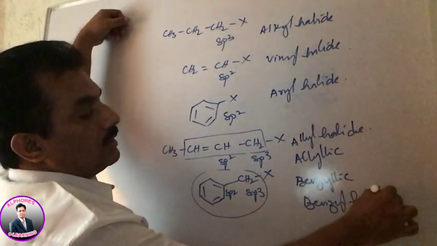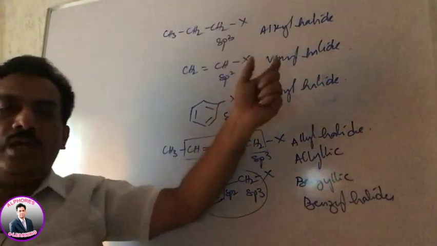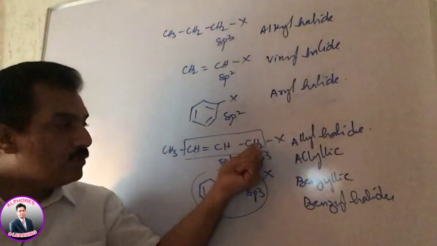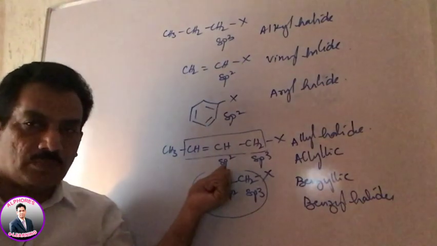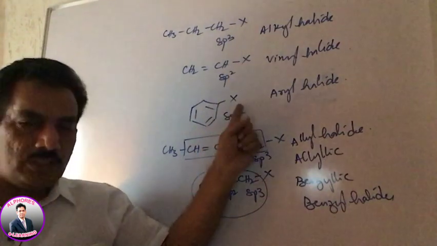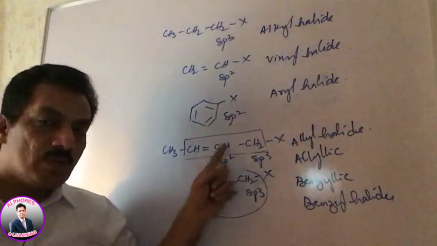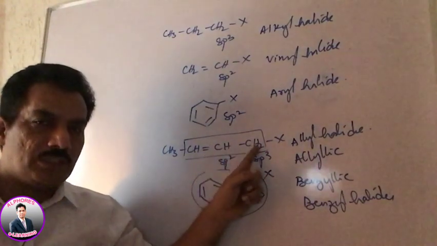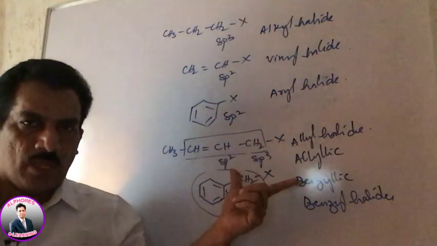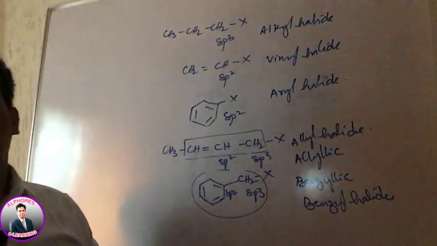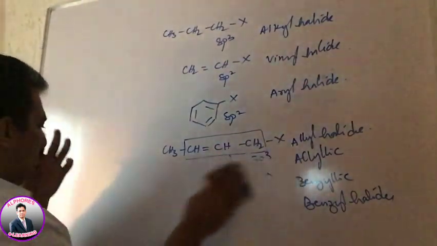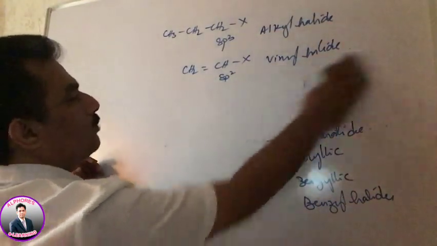halides. Like this, the classification is done depending on the hybridization of the carbon where the halogen atom is present, or the hybridization of the carbon adjacent to the carbon where the halogen is present. These are the classifications depending on different factors. Clear? And now we have to move to the naming of halogenated compounds.